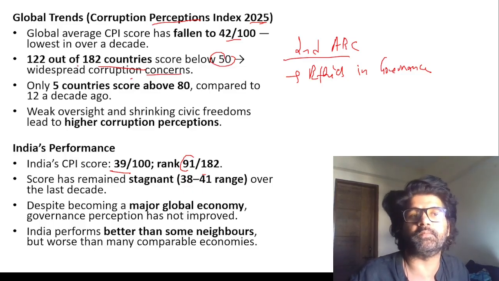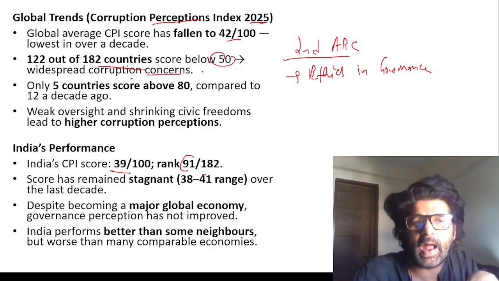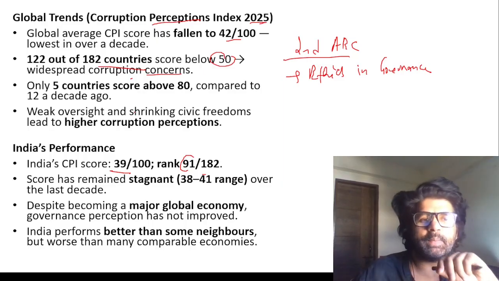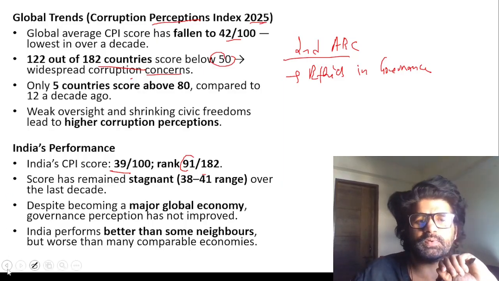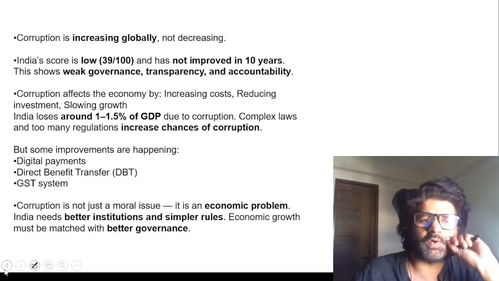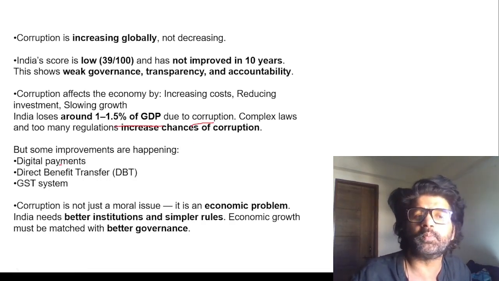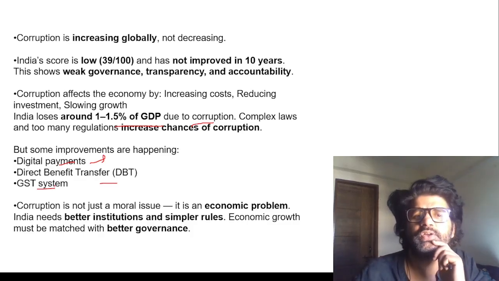122 out of 180 countries score below 50. We have seen, if you're scoring above 50, you're good. Below 50, bad. India is also, it's fine. We are ranked 91, our score is 39, below 50, and there is so much scope for improvement. India loses around 1 to 1.5% of GDP due to corruption. Some improvements are there, digital payments, direct benefit transfer, GST. But yes, it's an issue. It's a systemic issue.